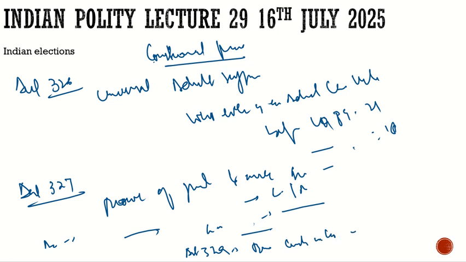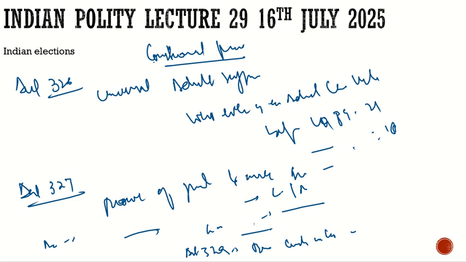So what is the reason why we discussed these articles? The point is to give you an idea what the constitution says about the elections, what the various provisions are, and which articles are relevant for elections in India. Now let us see Article 329. It bars the courts in electoral matters, meaning that in electoral matters the courts should stay away.